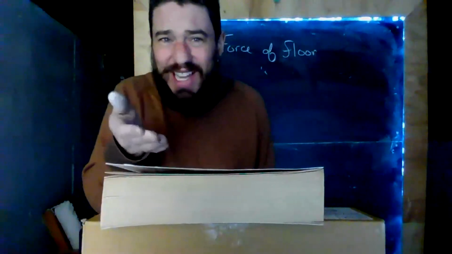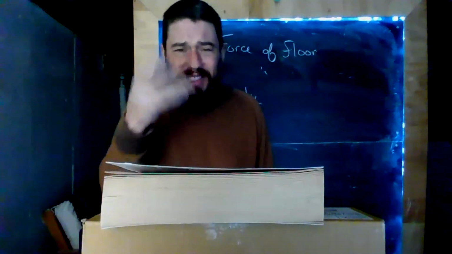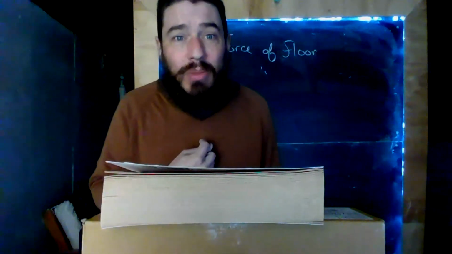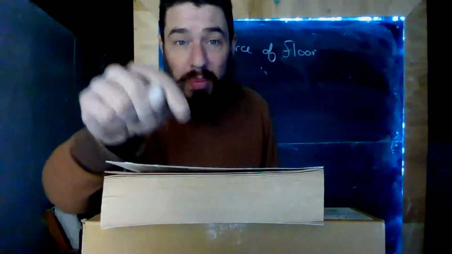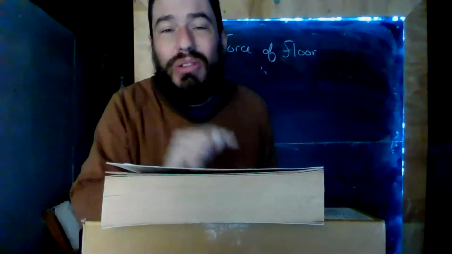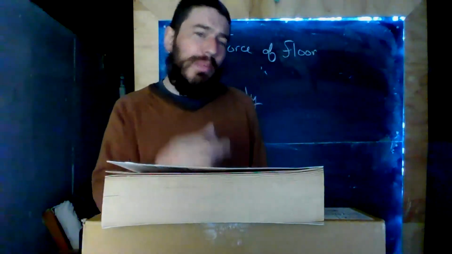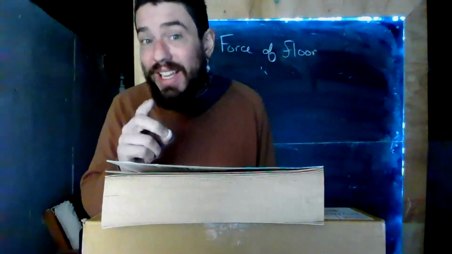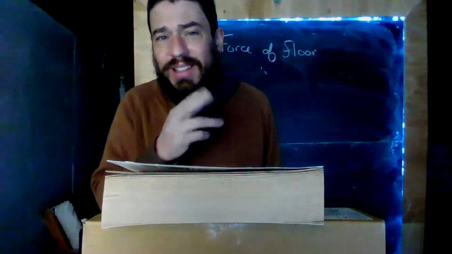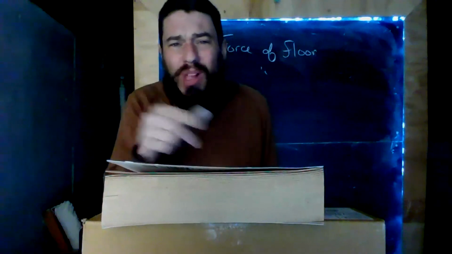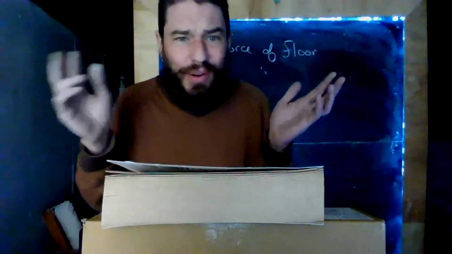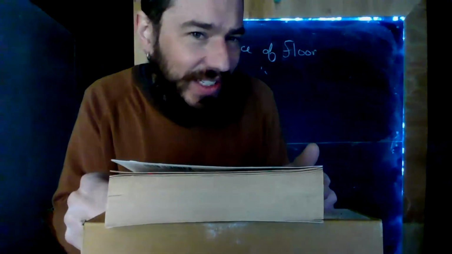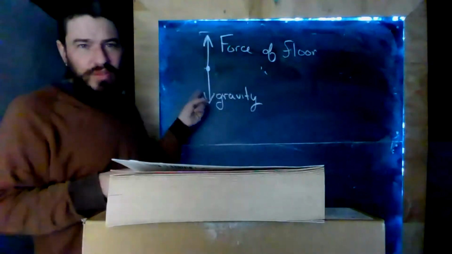And so, is it at rest? No. It just kind of looks like it's at rest because I am also moving 700 miles an hour. I'm moving 700 miles an hour east. The book is moving 700 miles an hour east, so it looks like it's at rest. So, compare that to the bowling ball. The bowling ball is also moving 700 miles an hour because it's rotating with the Earth. And then something gave it a little shove. Okay, so the bowling ball is moving 702 miles an hour, and this book is moving 700 miles an hour. That motion isn't that different, is it? It makes sense that the forces shouldn't be that different either.